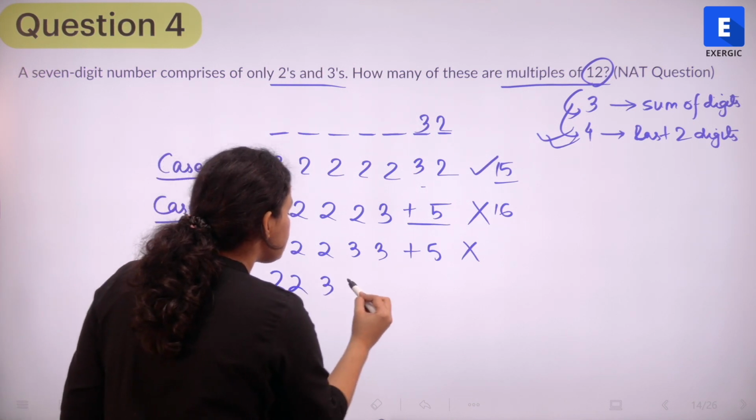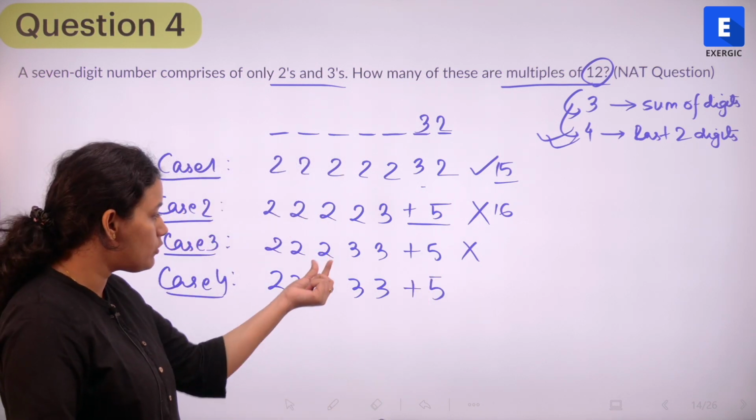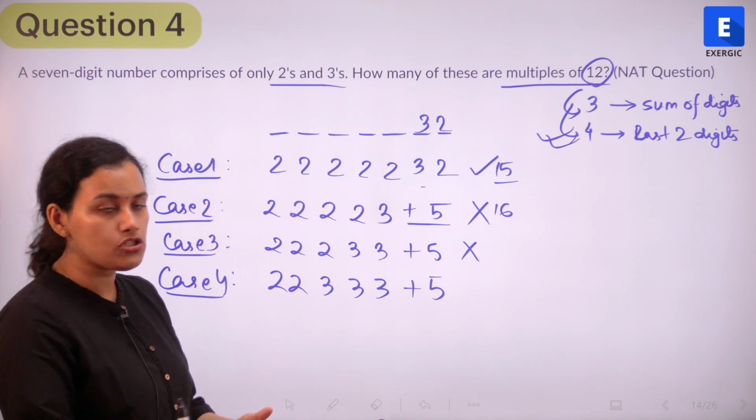2, 2, and then 3, 3, and 3 plus 5. Essentially, I'm adding on 1 because the 2 is getting replaced by 3. So that's also one way to look at it.